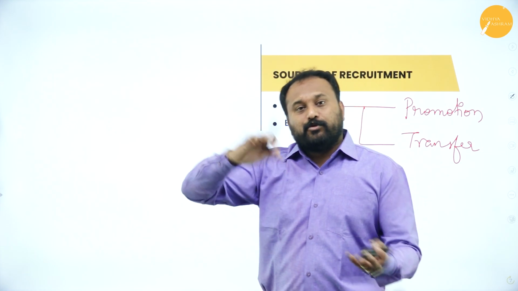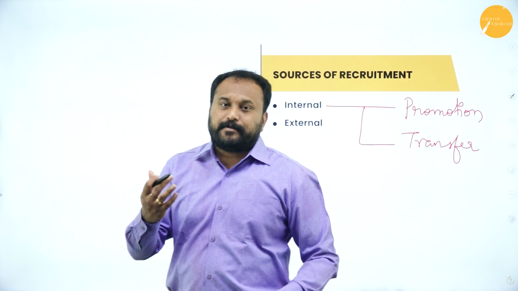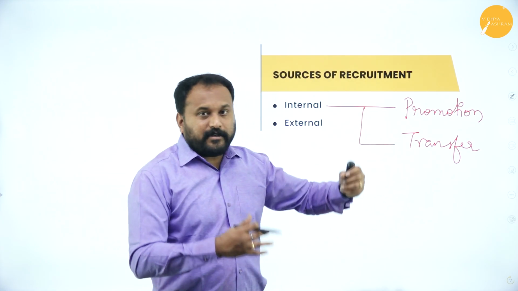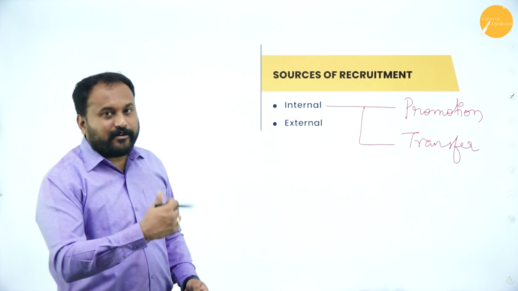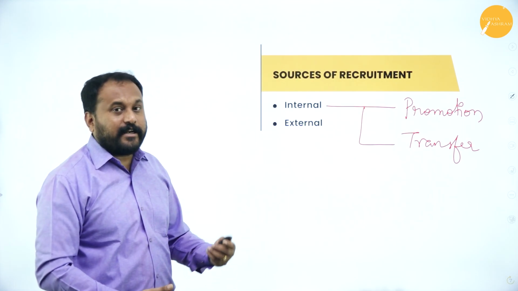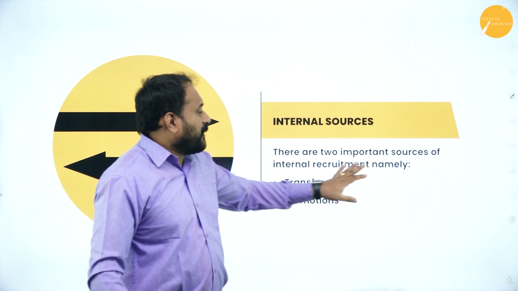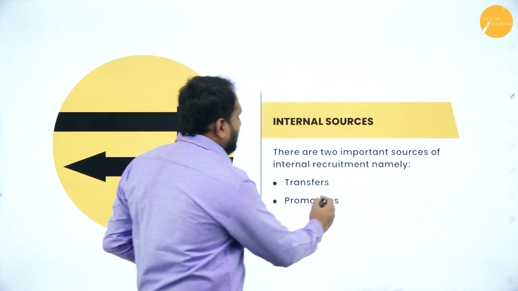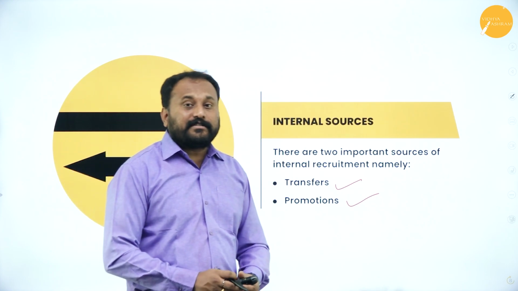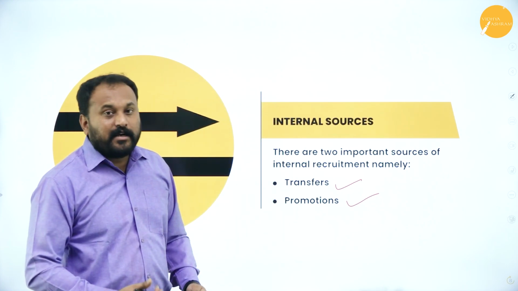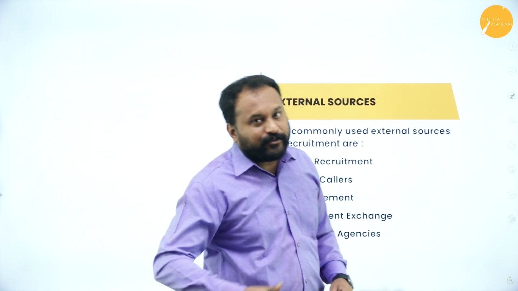If I open one more company somewhere or one more branch somewhere, so I can actually transfer these people from one branch to another branch. That is how the recruitment will happen. External, there are a lot of methods. It's a POQ question, which I'll tell you how to write it. Now, in internal source, what happens is, there are two important sources. They are called the transfers and promotion. There are too many other internal sources also, but in your syllabus, it is only two, that is transfer and promotions. When it comes to external source, now external source in the sense they are not working with us.